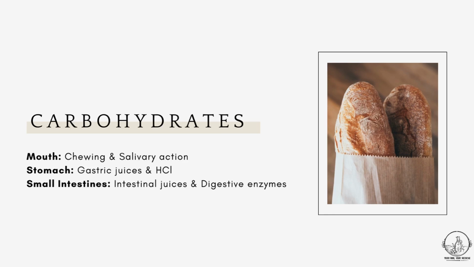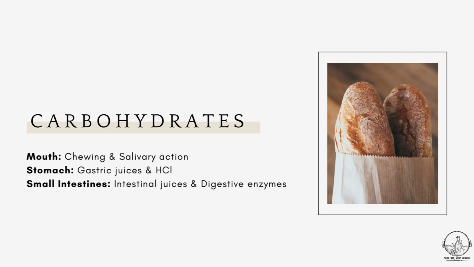And apart from the physical breakdown of food in our mouth, the saliva acts on the carbohydrates present in the food and converts them into smaller components. The salivary amylase present in the saliva initiates the process of breakdown of starches into maltoses. Now coming to the second phase of digestion of carbohydrates, in the stomach. The food that we eat reaches the stomach as the bolus, and the bolus is further broken down in the stomach by the churning movements of our stomach and turns the food into a substance called chyme.